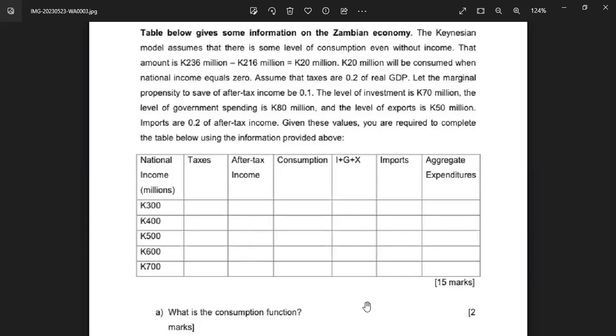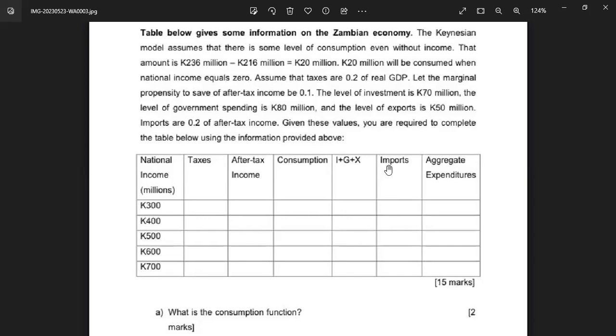Remember, why are they going to be 200 throughout? This is because these things are autonomous. They don't depend on the level of income. So regardless of the national level of income, you've seen income is increasing, it doesn't change as income changes. These are autonomous, so just put 200 throughout. They're fixed. Then you go for imports.